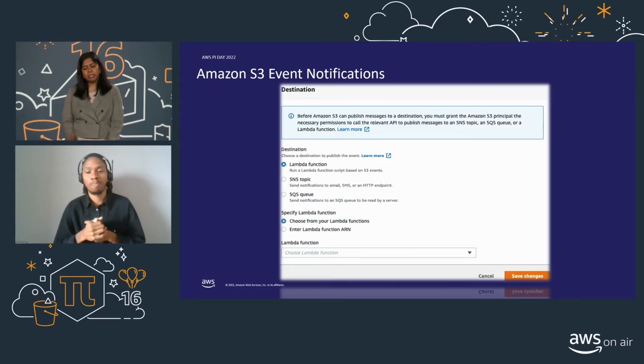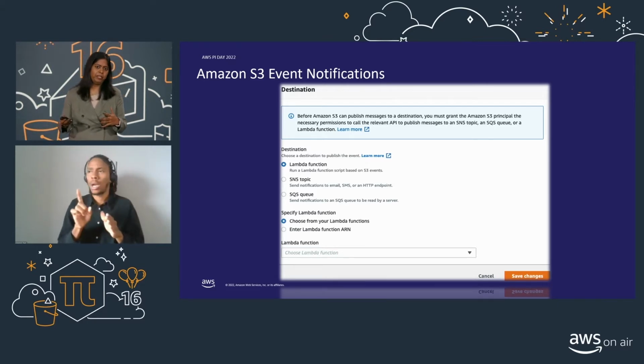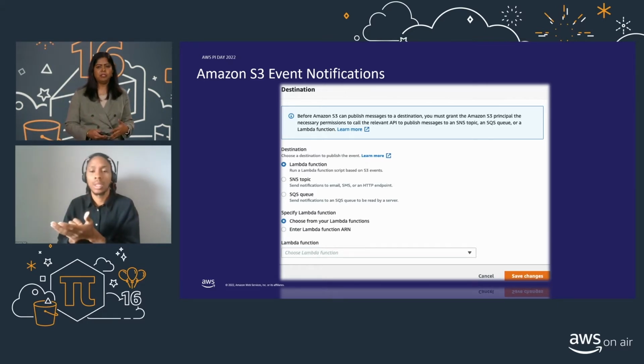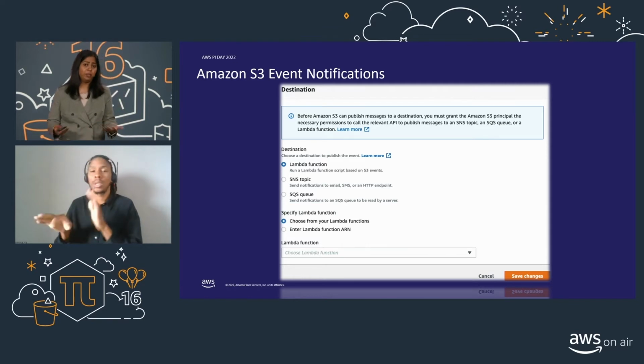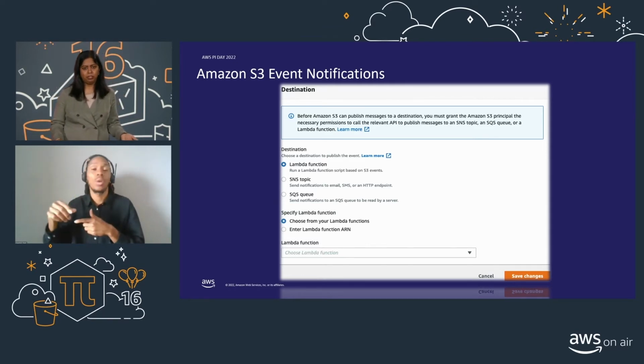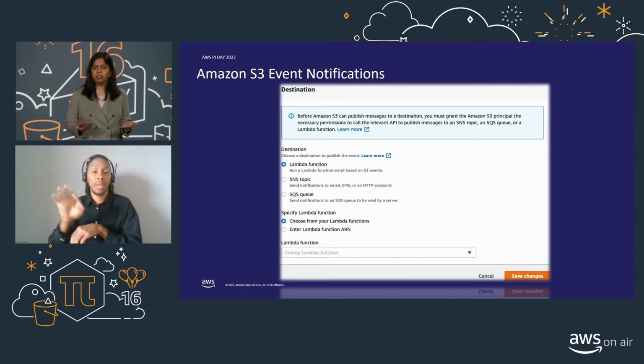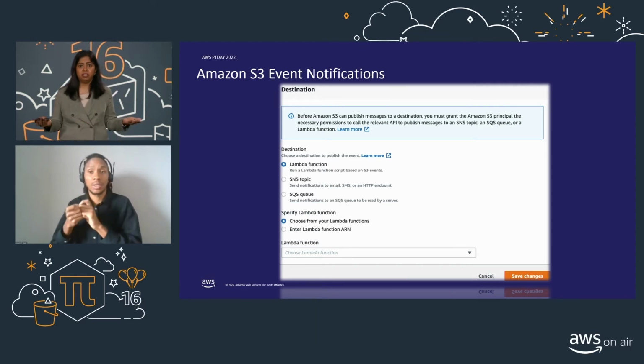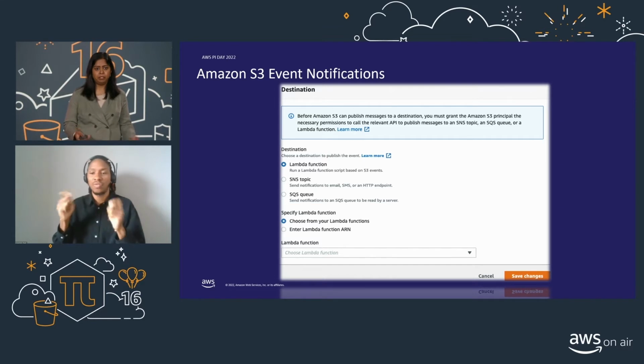So now that you have selected the events, you want to have a destination for it to be published. Under destination, you can select an SNS topic or an SQS queue to publish it to, or you can use it to invoke a Lambda function. When you save changes, there you go. Your event notification is configured for that particular bucket.